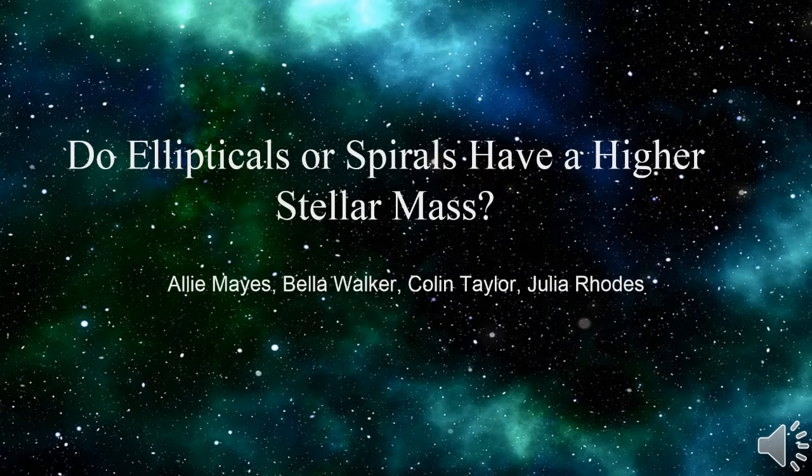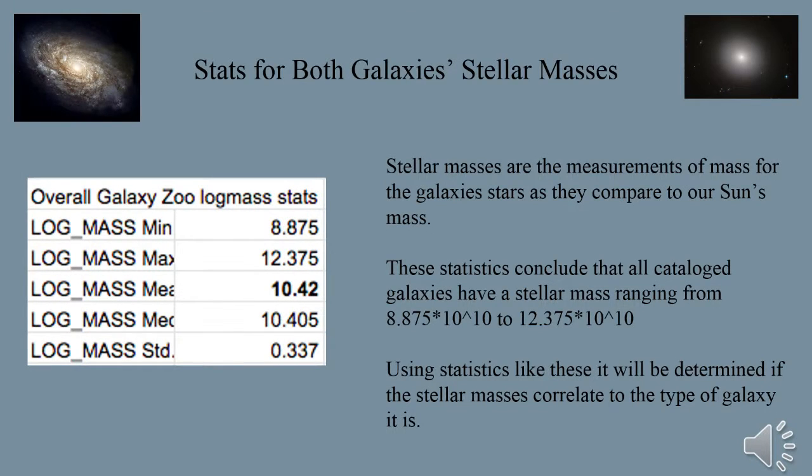For our project, we looked at the question, do ellipticals or spirals have a higher stellar mass? Stellar masses are the measurements of mass for the galaxy stars that they compare to our Sun's mass. The statistics we got conclude that all catalog galaxies have a stellar mass ranging from 8.875 times 10 to the 10th to 12.375 times 10 to the 10th.